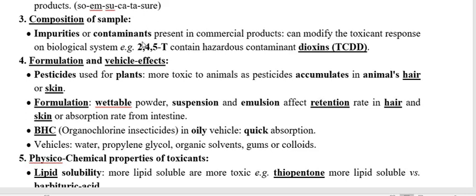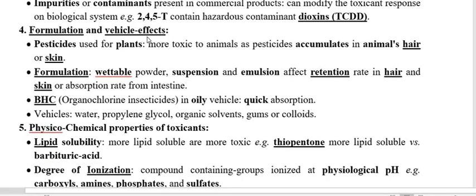Therefore, this toxicant 2,4,5-T is not usually going to produce toxicity to the extent that dioxin is producing. So the toxicity is because of the dioxin, in the form of impurity or contamination present in the main insecticidal drug, that is 2,4,5-T. Now we have to go through the formulation and vehicle effect.